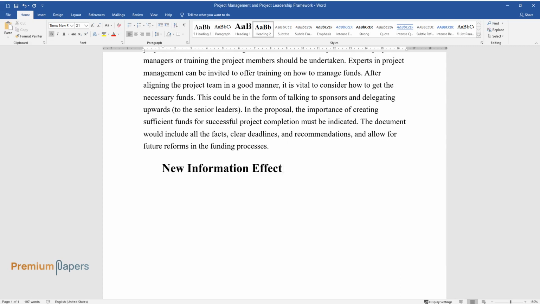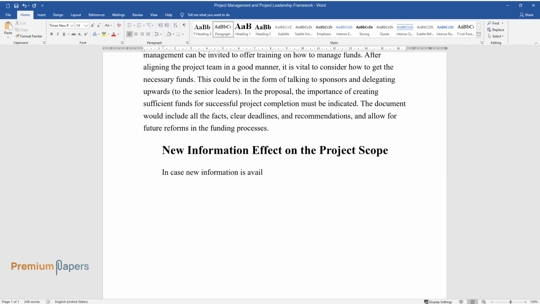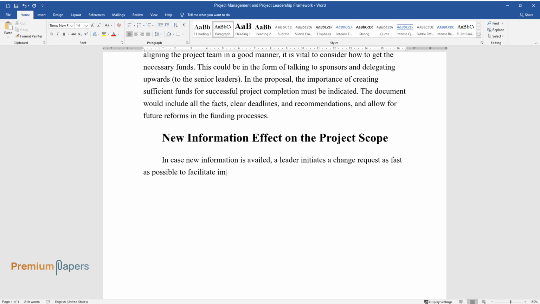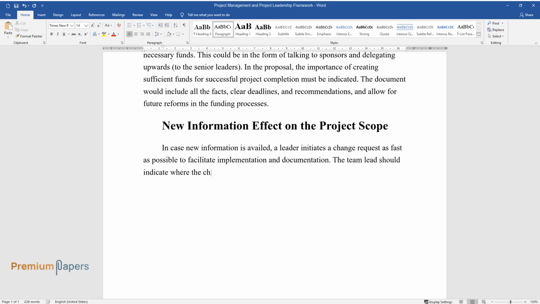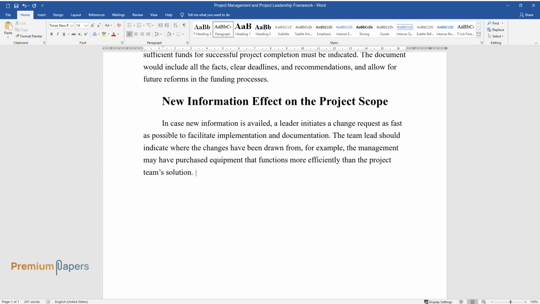New information effect on the project scope. In case new information is availed, a leader initiates a change request as fast as possible to facilitate implementation and documentation. The team lead should indicate where the changes have been drawn from. For example, the management may have purchased equipment that functions more efficiently than the project team's solution.